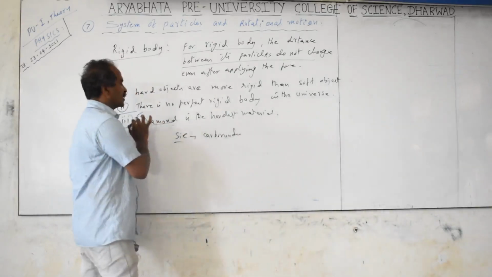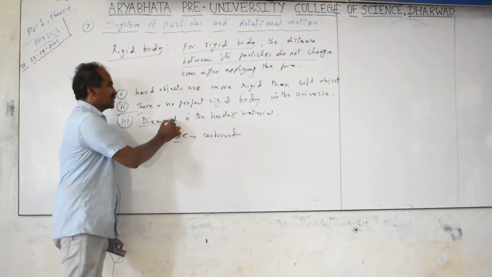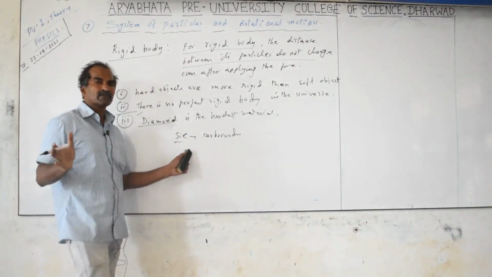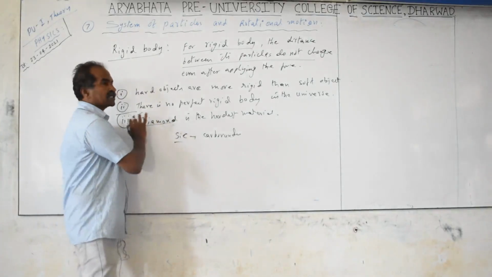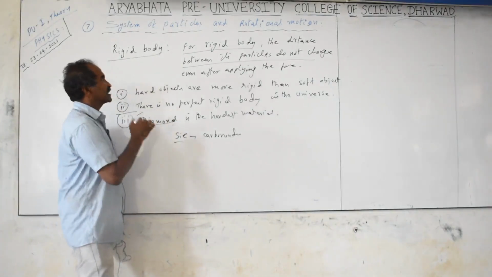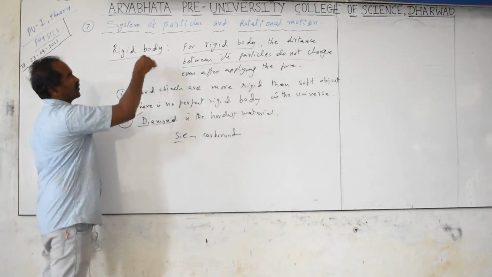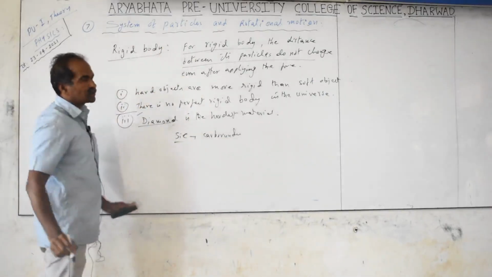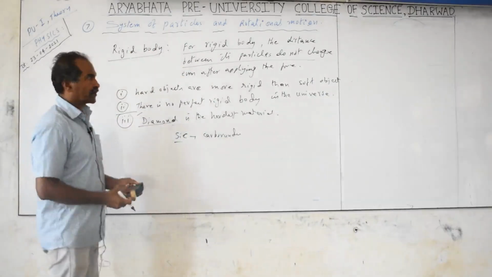Just know the rigid body is diamond, but it's not a perfect rigid body because we are able to cut the diamond. If you can cut the diamond, it means you are able to separate the particles of the diamond, so diamond is also not a perfect rigid body. But still, in this topic we imagine that we are applying forces in the case of rigid bodies only. Any object we discuss, you have to imagine as a rigid body.